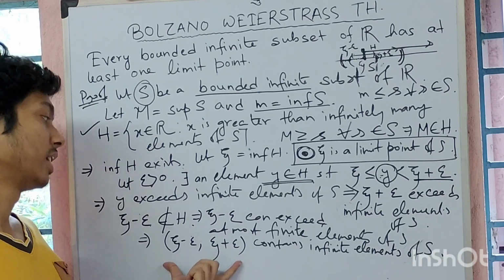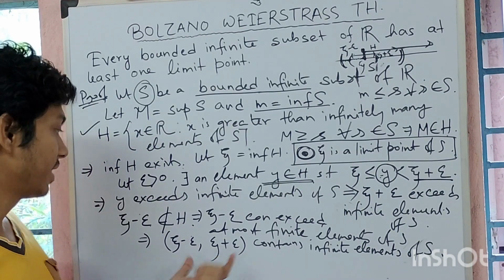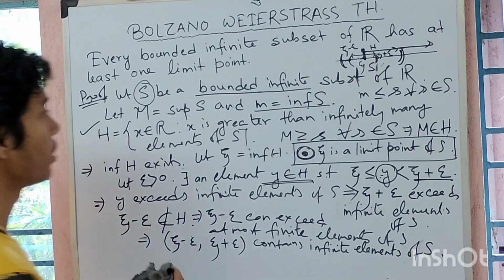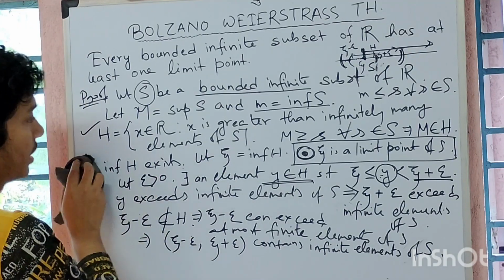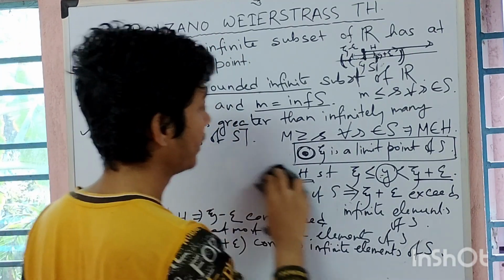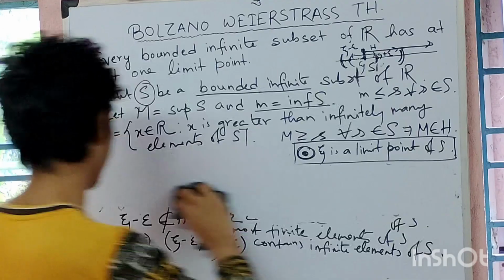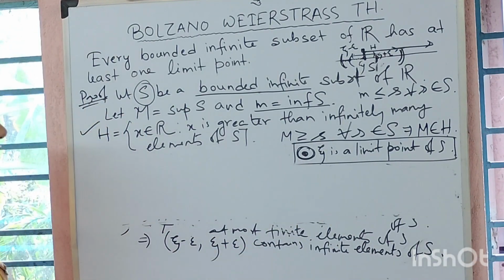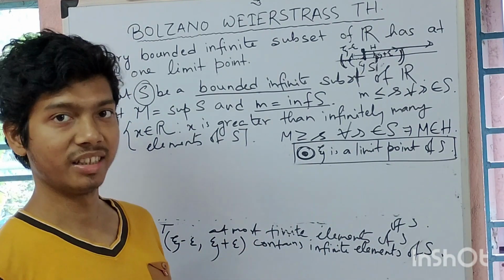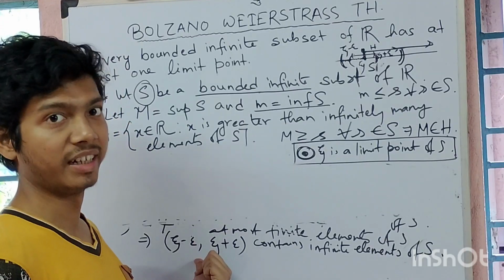Now, this is a neighborhood of xi, and it is an arbitrary neighborhood of xi. What is the reason behind this? Because I have taken epsilon arbitrarily greater than 0.